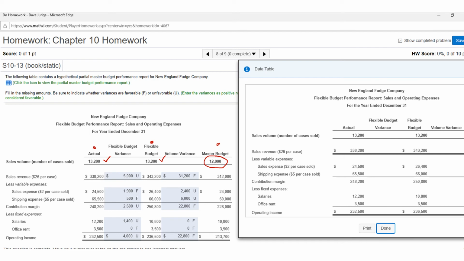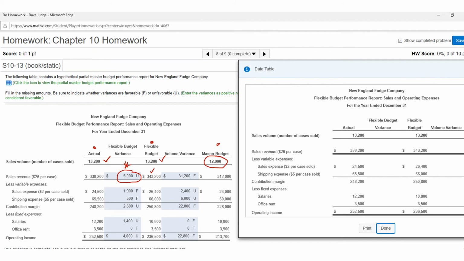And of course, if you just look at these differences, because this is what they wanted you to do, they gave you the amounts. So for the actual, here's how you want to read this. You incurred $338,200 in revenue. The flexible budget says you should have gotten $343,200, so that's unfavorable by 5. You had thought you should have gotten more revenue, so that's why that's unfavorable.